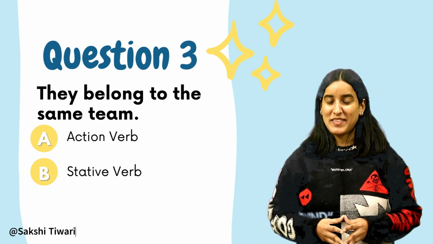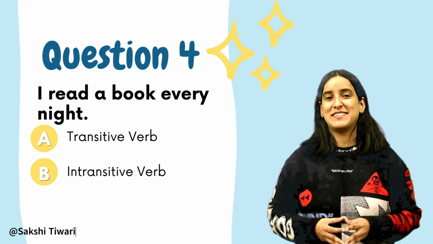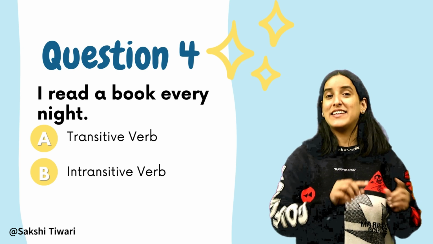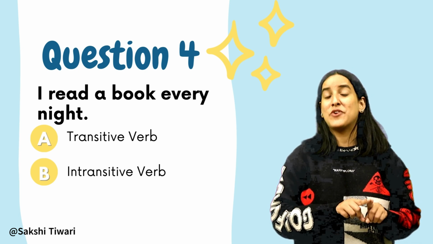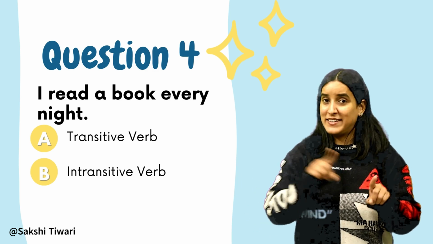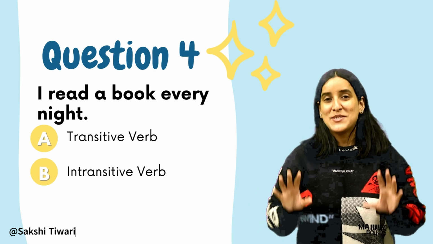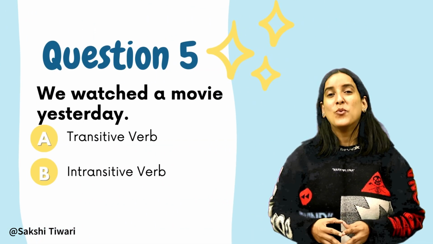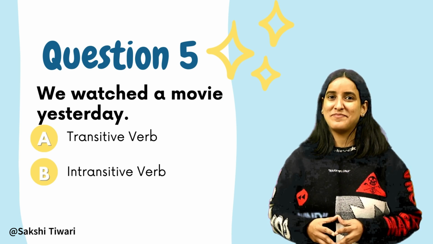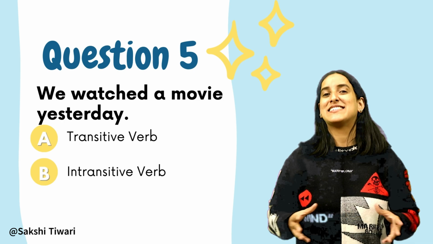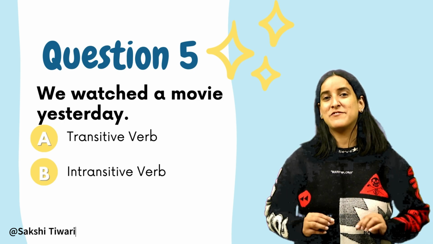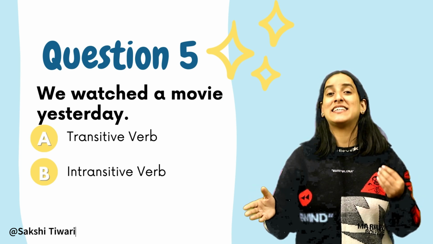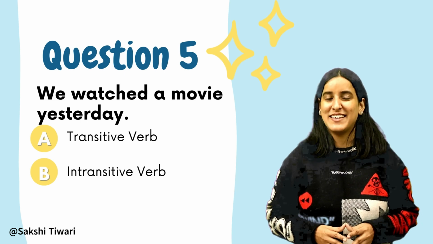The next one, I read a book every night. It is a transitive verb. Now, read is a transitive verb because it has a direct object, which is a book. And transitive verbs require a direct object to complete their meaning. The last one, how about you answer this one as well? We watched a movie yesterday. Again, it's a transitive verb. Watched is a transitive verb because it has a direct object, which is a movie. Transitive verbs, as shared, need a direct object to complete the action.